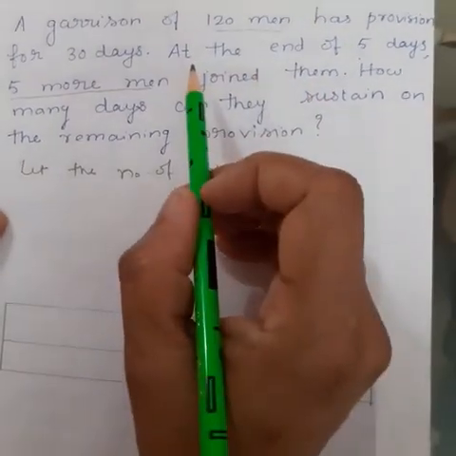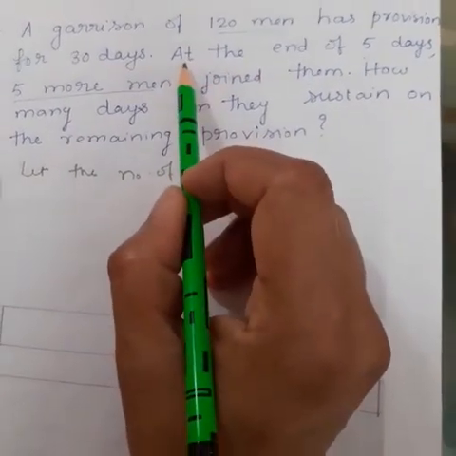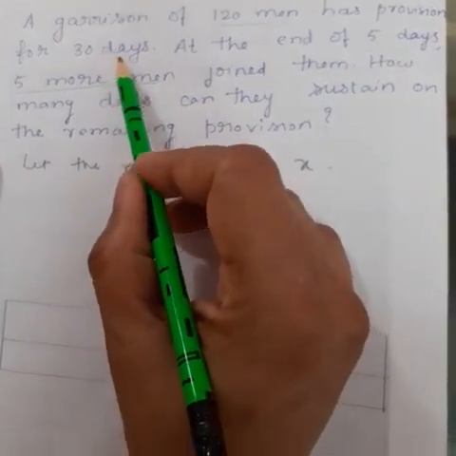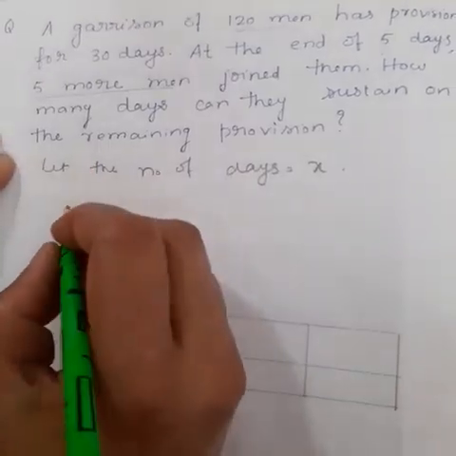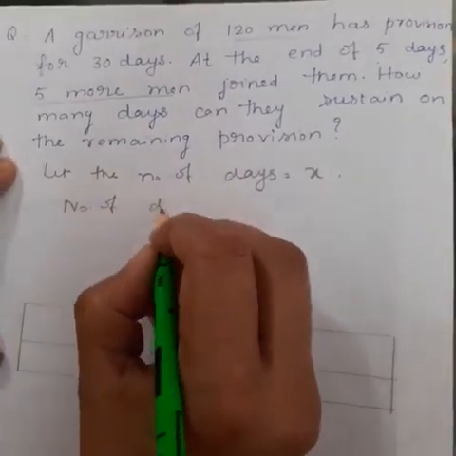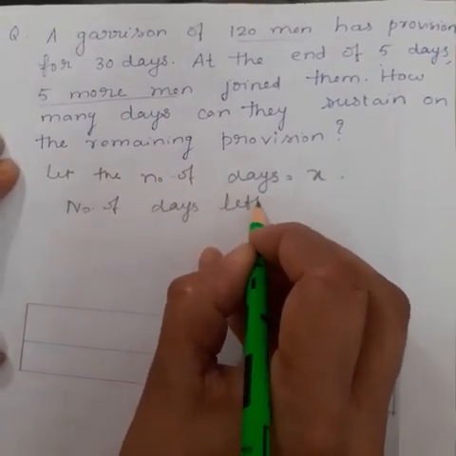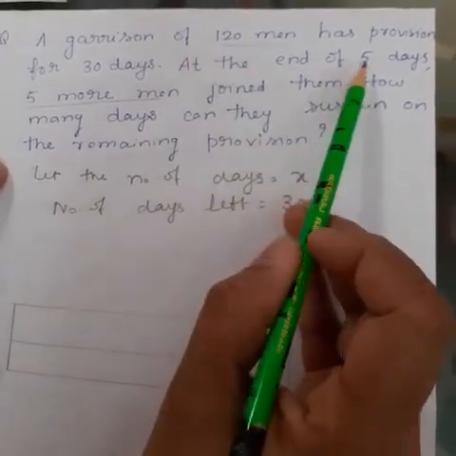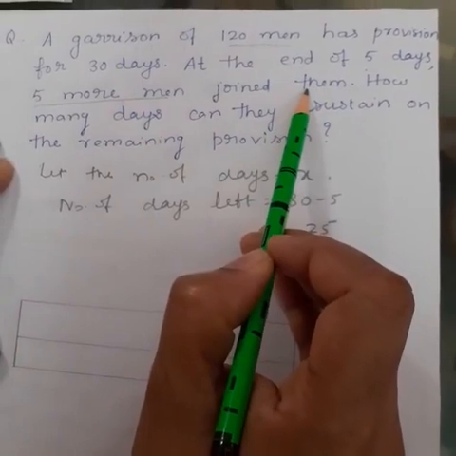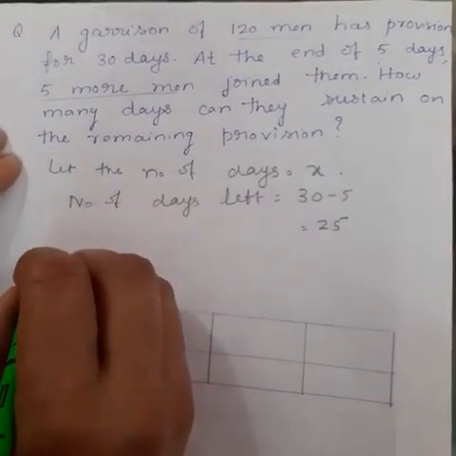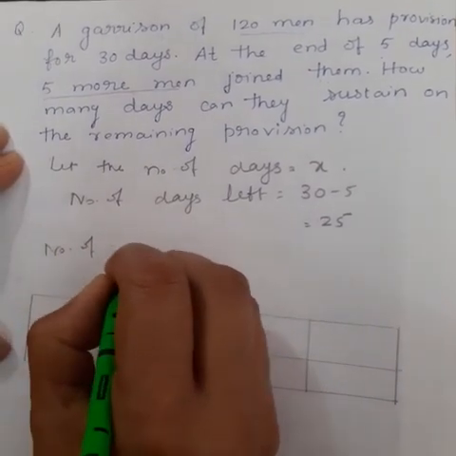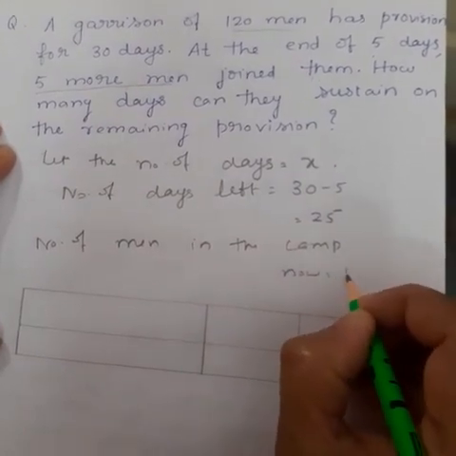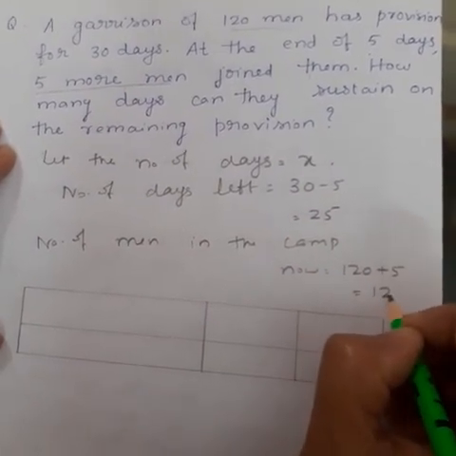Now in the question it is written that at the end of 5 days. So after 5 days, how many days are left? 25 days. So the number of days left is 30 minus 5, which is equal to 25. Again it is written that 5 more men join them. So what is the number of men in the camp now? The number of men in the camp now is 120 plus 5, which is equal to 125.